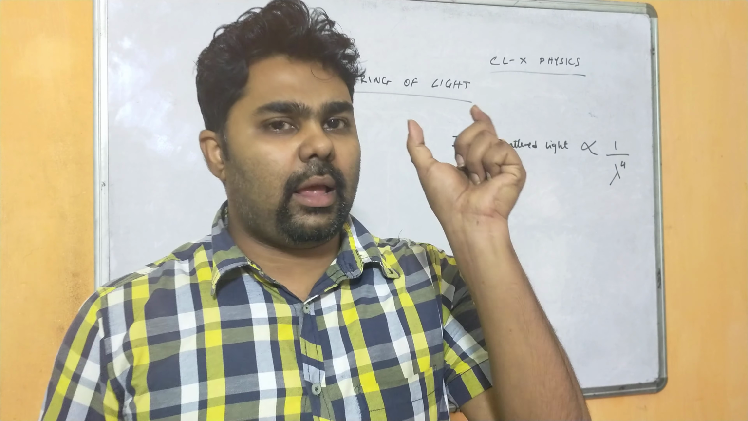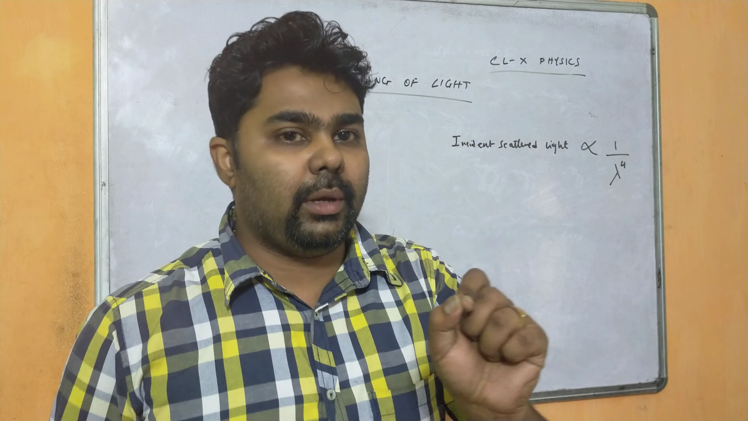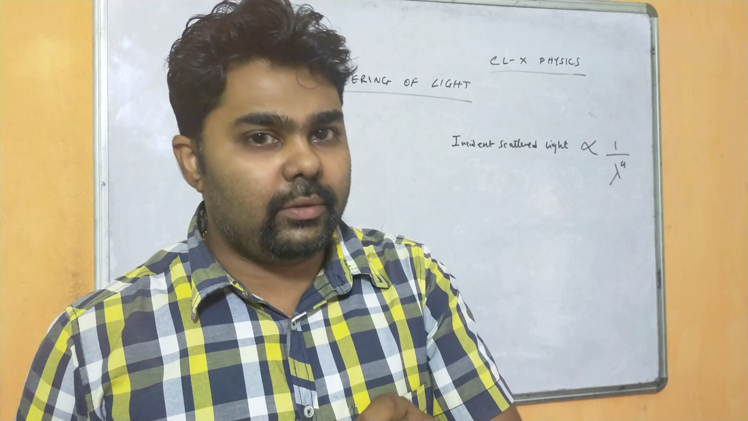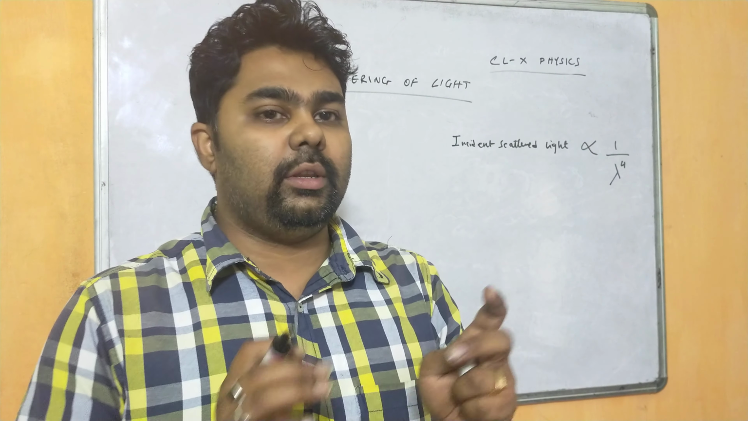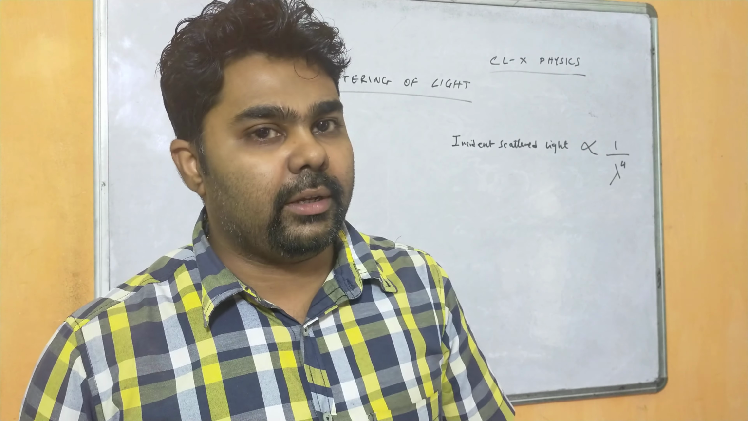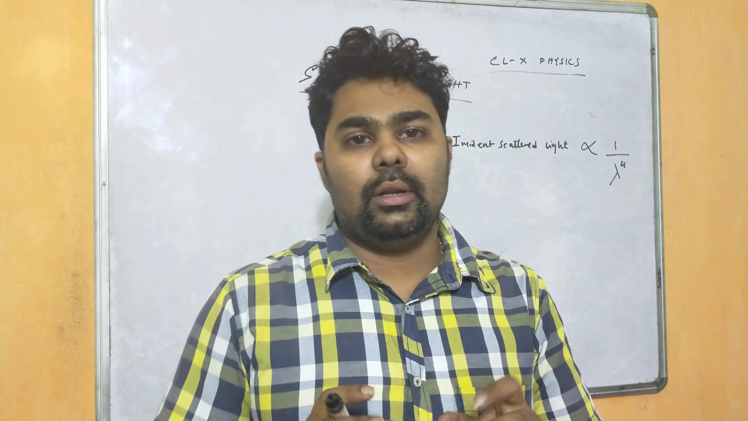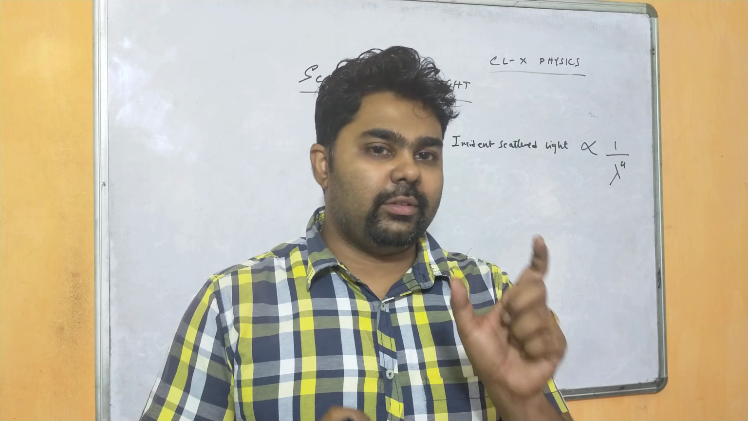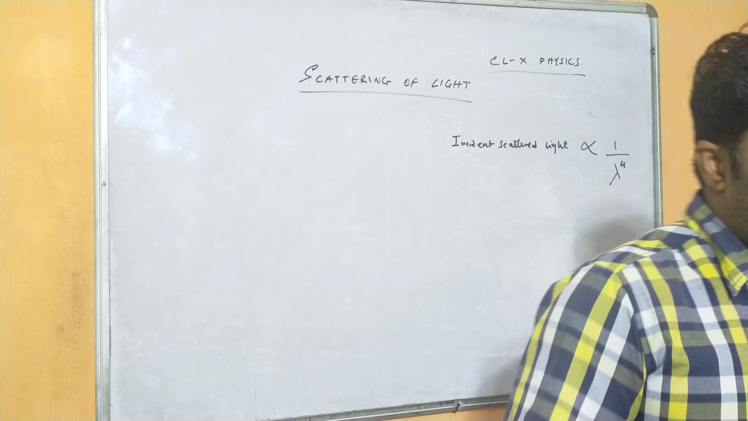So what is actually the scattering of light here? It is the phenomenon in which there is a change in propagation of light. This is due to the collision with the fine particles, that is water droplets, smoke and other suspended particles in the atmosphere. Okay, so this is the definition of scattering of light. So due to this, what happens?